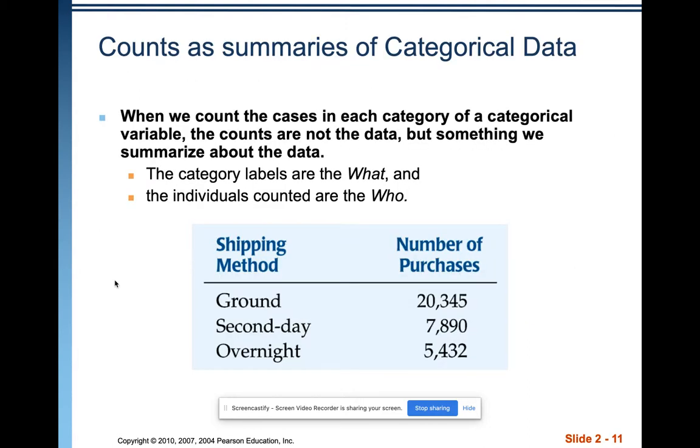Okay, when you count the cases in each category of a categorical variable, the counts are not the data, but something we summarize about the data. Okay, they're used as summaries. And so when you see a count and it's the summary of how many individuals fell into that particular category, then you're working with categorical variables.